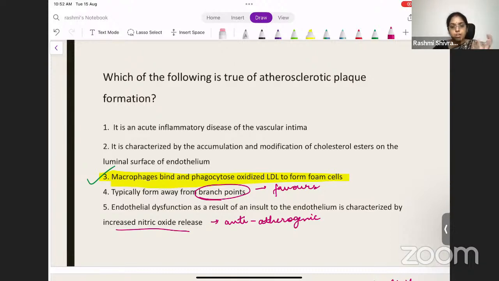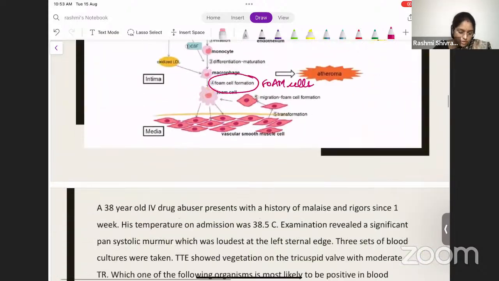This pathology you would have learned in your second year, but you need to recollect it here and remember it always. Because if you remember the pathology, you can understand what the drugs used are and where they act. Based on that, you can treat the patient. So all these are interlinked. It is not like this question is from pathology and that one from pharmacology. You need to understand the pathology behind everything. Then you will be able to answer very easily. Okay, let's move on to the next question.